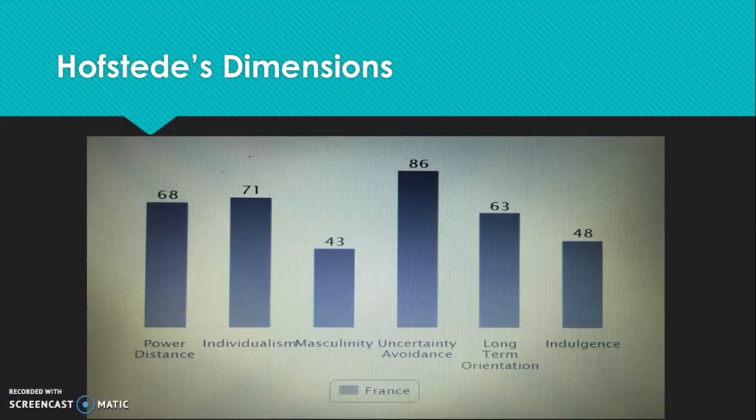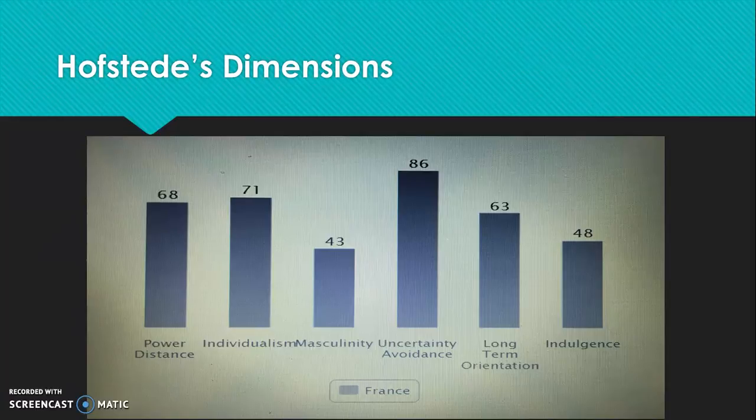Uncertainty avoidance. This dimension has to do with the way that a society deals with the fact that the future can never be known. Should we try to control the future or just let it happen? At 83, French culture scores high on uncertainty avoidance. This is clearly evident in the following. The French don't like to be surprised. Structure and planning are required. Before meetings and negotiations, they like to receive all necessary information.